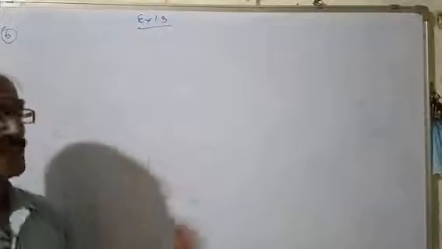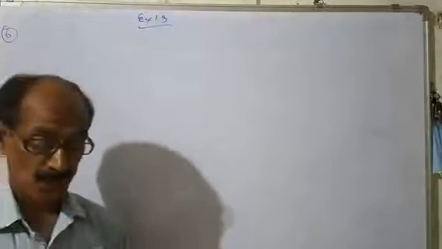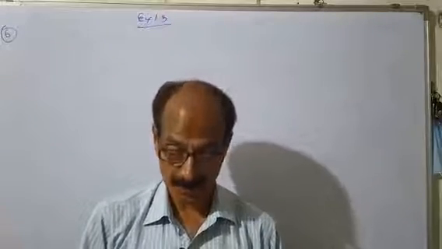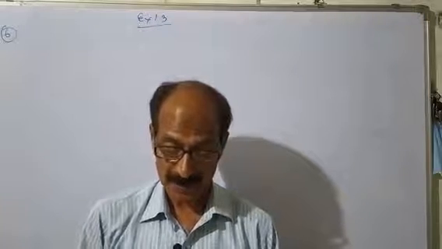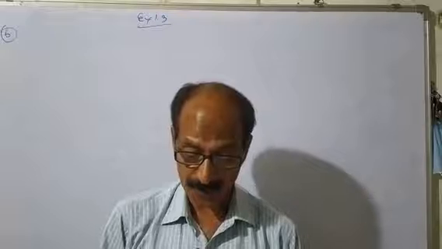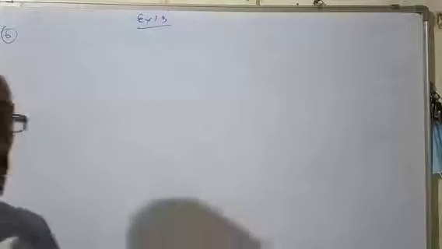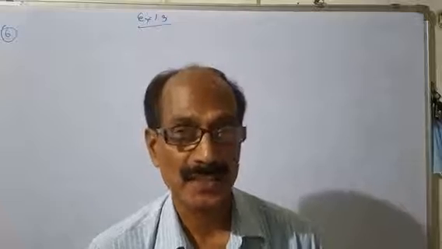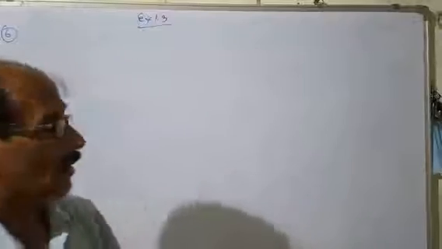Now in exercise 1.3, question number 6, it asks you to look at several examples of rational numbers in the form p by q, where p and q are integers with no common factors other than 1, and having a terminating decimal representation. Can you guess what property q must satisfy? It is asking which types of rational numbers are terminating and which are non-terminating. Write with examples what property q has.